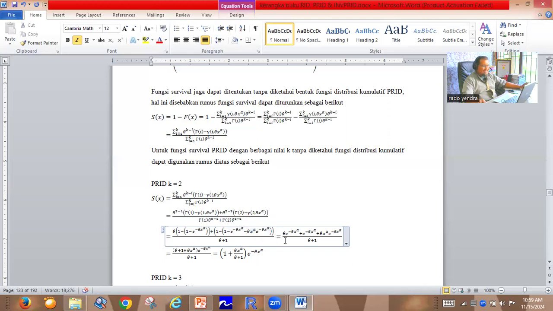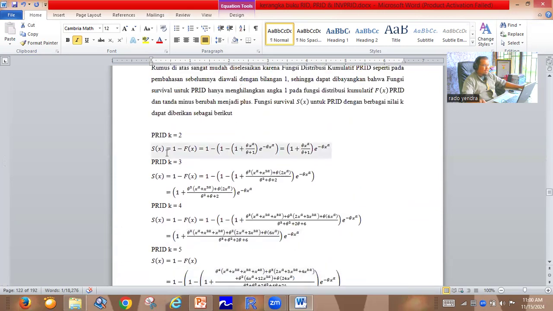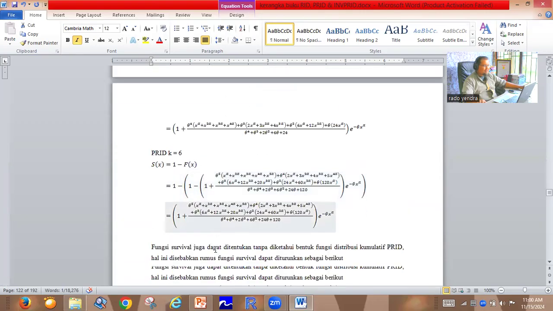So with very easy mathematics, we can prove that the survival function for the Power Rado Institute distribution K equal to 2 is 1 plus theta x power alpha divided by theta plus 1, multiplied by exponent minus theta x power alpha. So it's the same result as the general formula S(x) using 1 minus F(x). The same result.